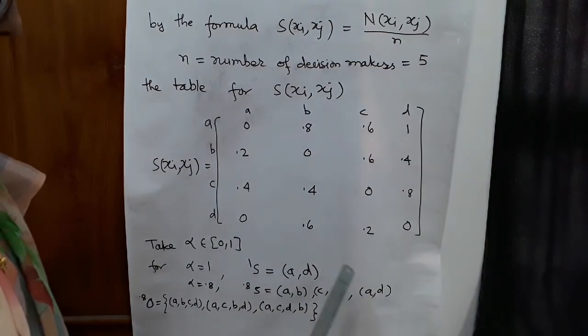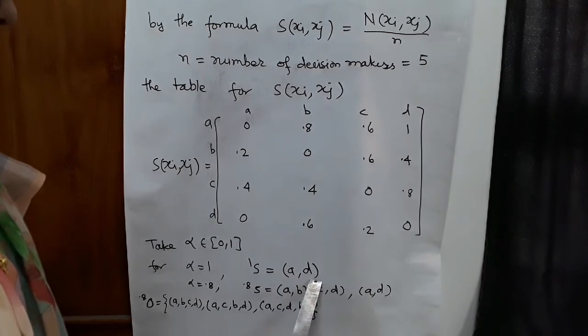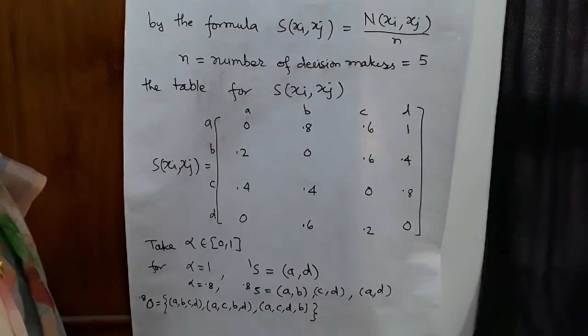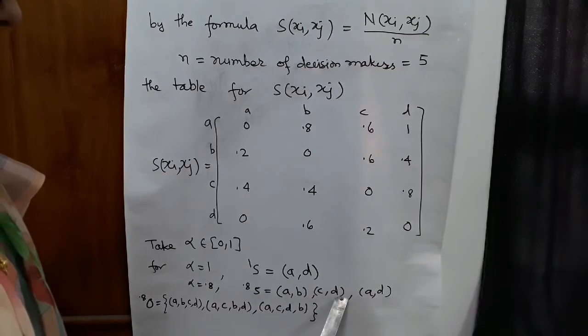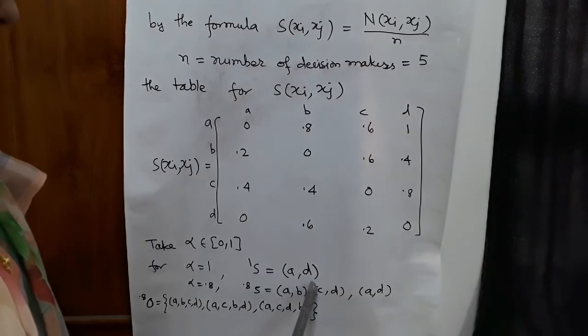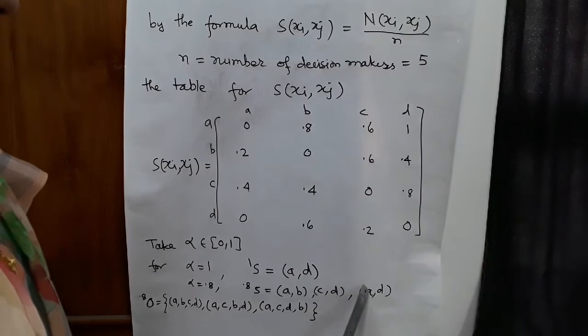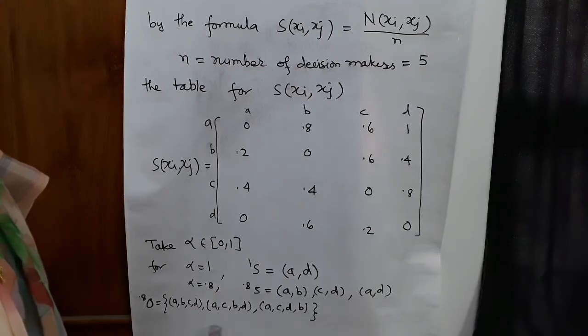1 is greater than 0.8. So we take AD also from 1S. So 0.8 is equal to AB, CD and AD. It means A followed by B, C followed by D, A followed by D. So we construct the ordering